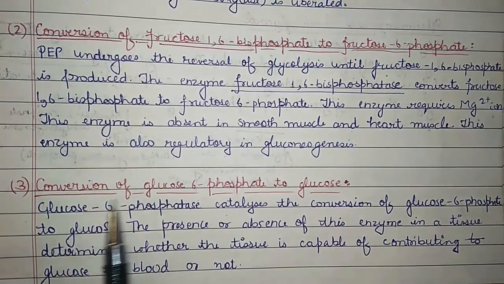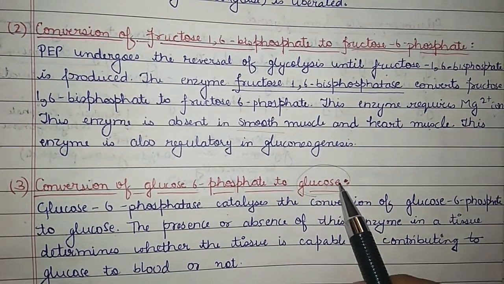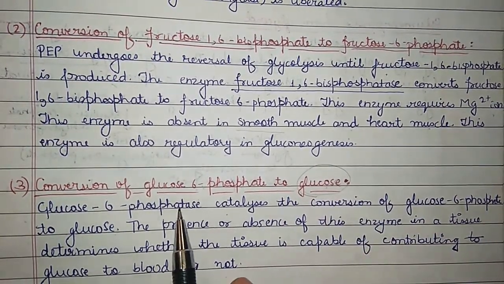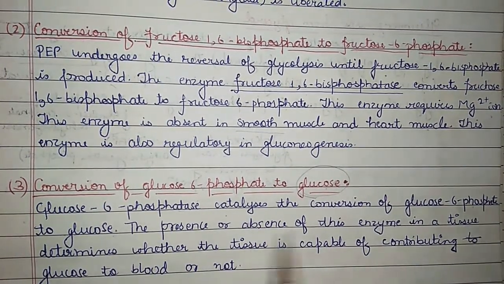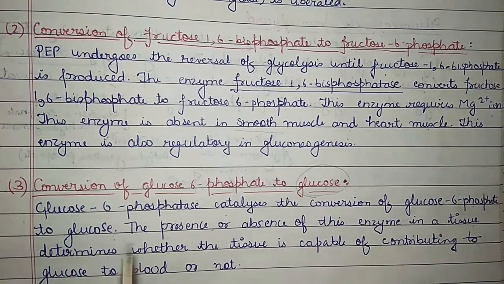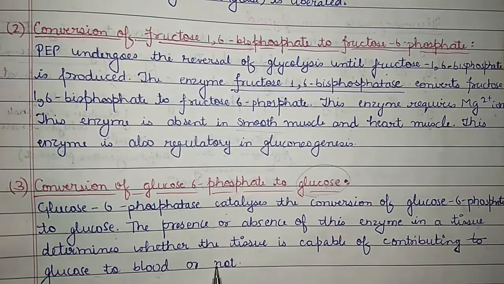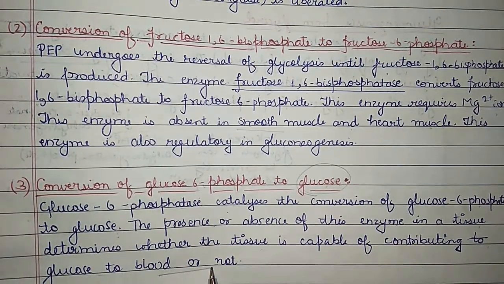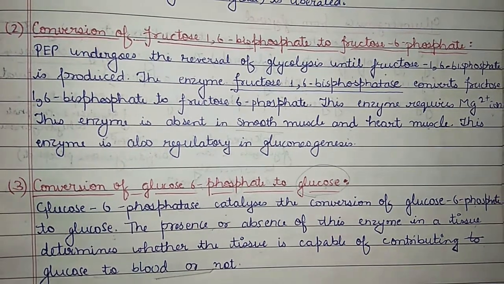The next one is the conversion of glucose 6-phosphate to glucose, which we are going to produce as an end product. So glucose 6-phosphatase catalyzes the conversion of glucose 6-phosphate to glucose, and the presence or absence of this enzyme in a tissue determines whether the tissue is capable of contributing glucose to blood or not. So this completes the steps of gluconeogenesis. Let's have a look at the summary of the reaction.